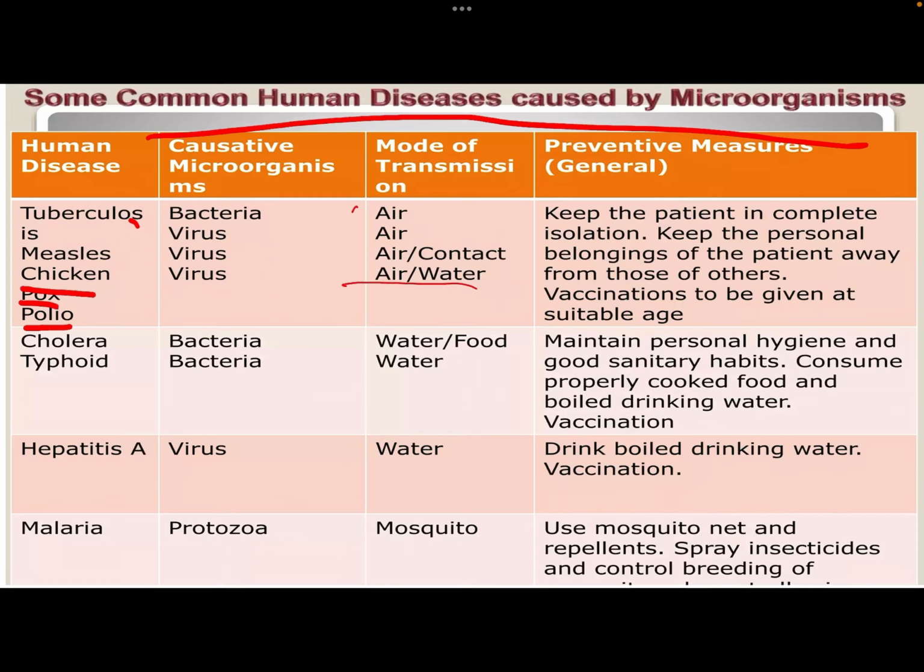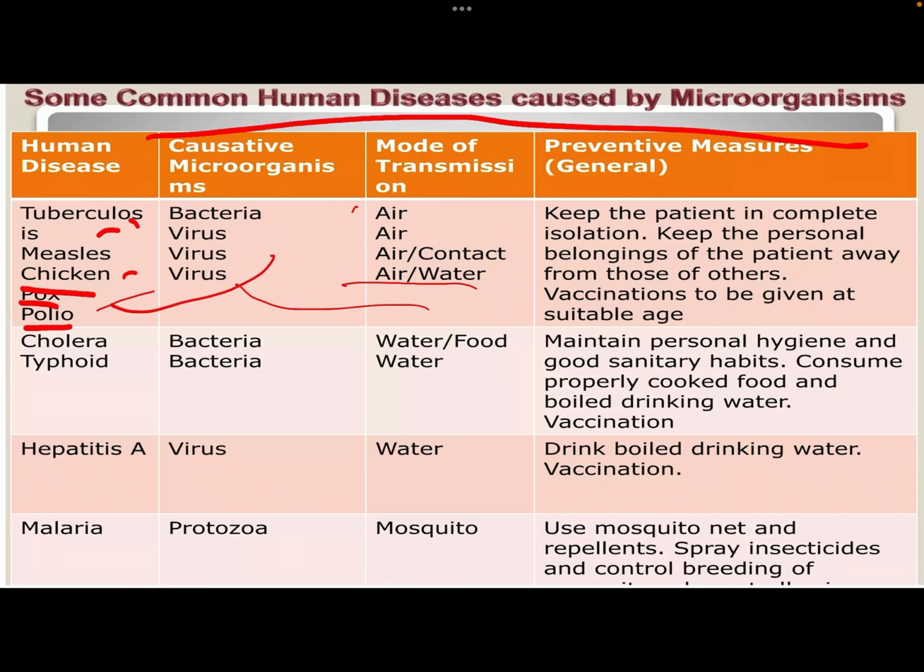Now, we have some preventive methods as well. If a person gets tuberculosis, chickenpox, or polio, which are caused by virus and bacteria through air and water, the person is supposed to be kept isolated and vaccines are supposed to be given at suitable ages.